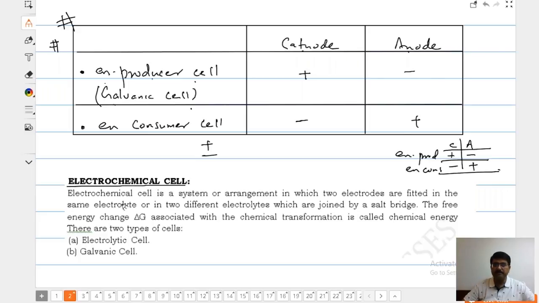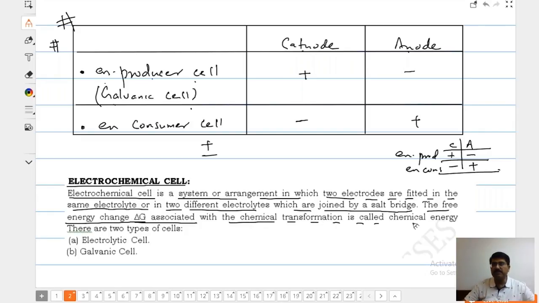Electrochemical cell: a cell is a system or arrangement in which two electrodes are fitted in the same electrolyte or in different electrolytes which are joined by a salt bridge. Wait, it will be discussed in detail. The free energy delta G associated with the chemical transformation is known as chemical energy.